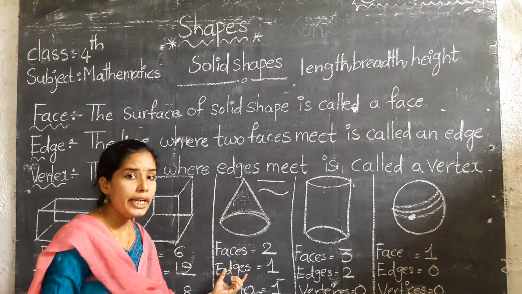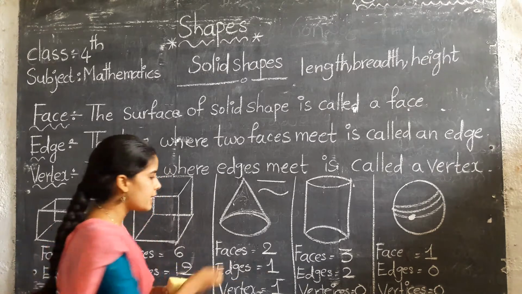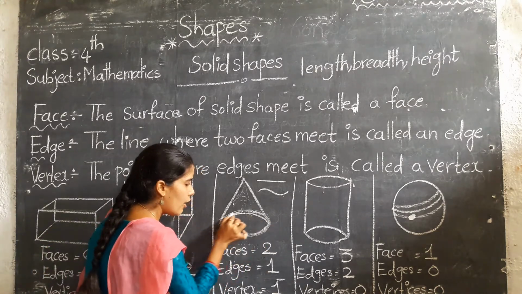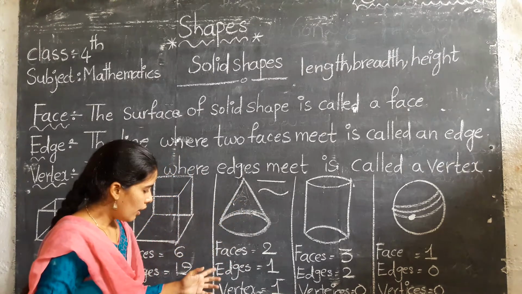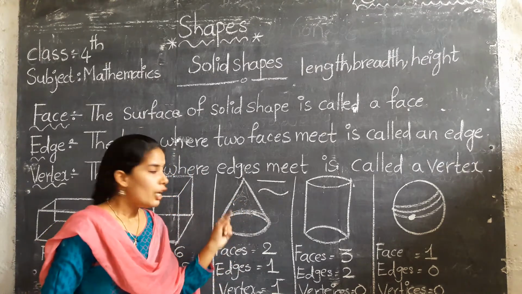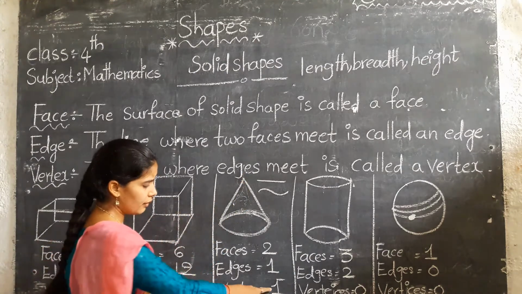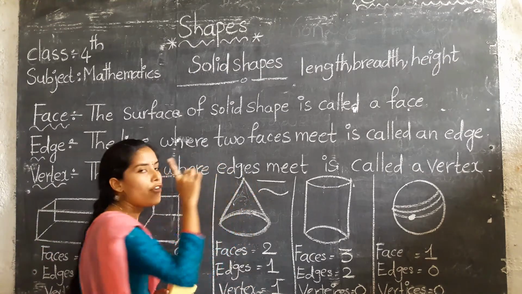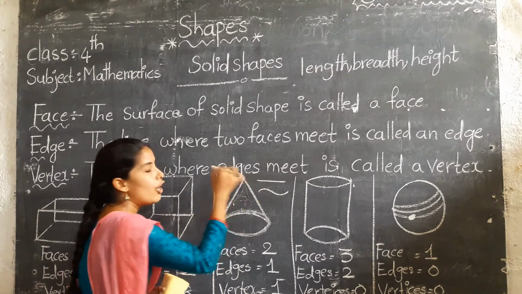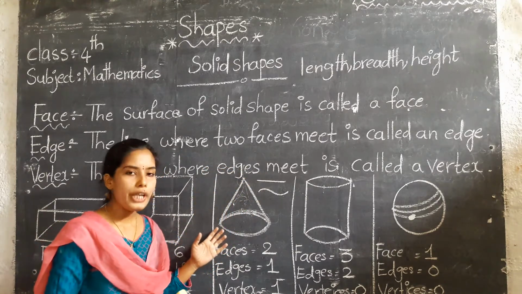And edges. How many edges? Only one. This is one edge. This is one edge outline. Next, vertex. Vertex means 2 edges form one fixed point, that is a vertex. So here we have one vertex. This is the vertex of the given shape.